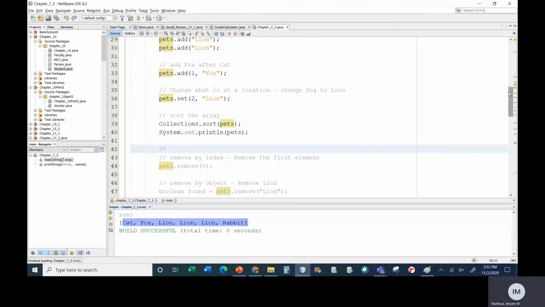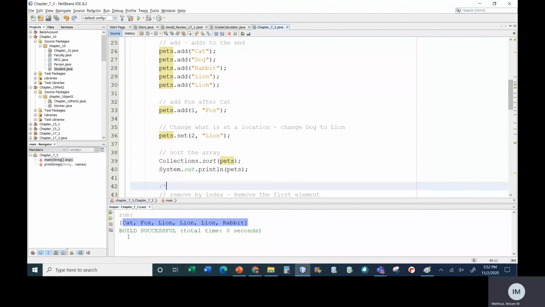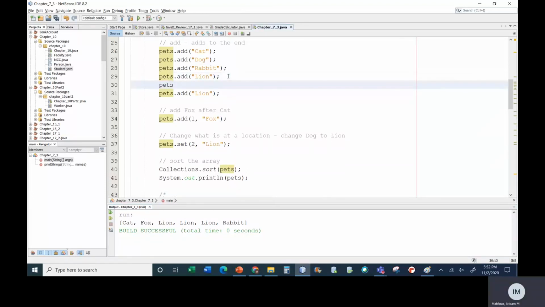This was not the order that I put things in. I did put cat first, I did set this one to fox, but then I did my lions and then rabbit. So it sorted them for me. If I were to add here pets.add zebra, for example, I'd find zebra to go to the end. So it's able to sort them.